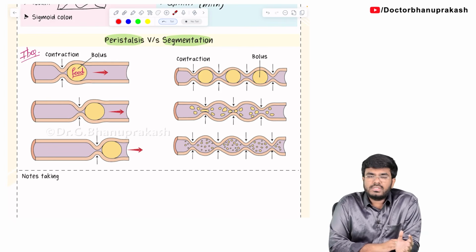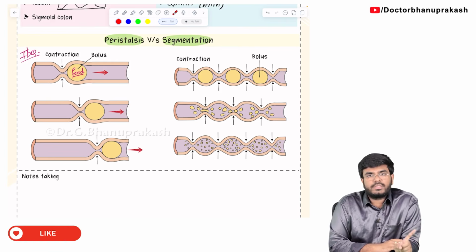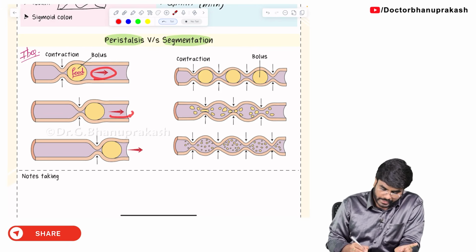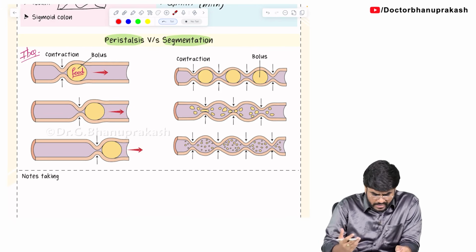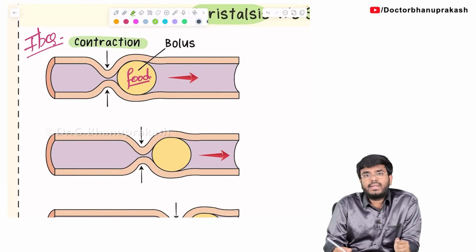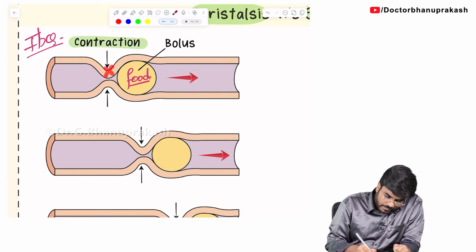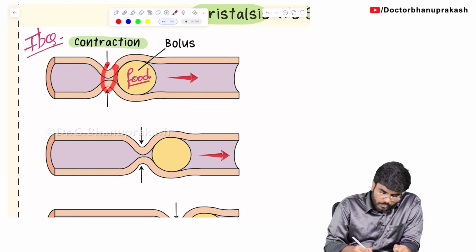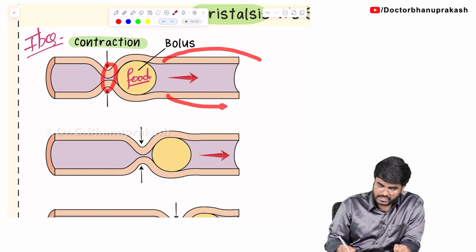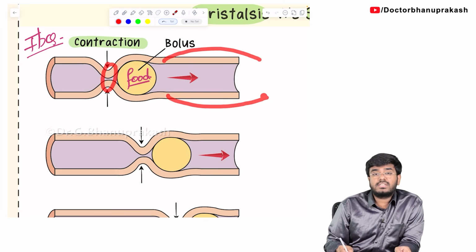Now, how is the question going to show up in your exam? One is an image based question. So, whenever you see a forward going arrow, the food bolus going forward, it's peristalsis, guys. Next, what is the other way that you can expect a question? See, the proximal segment is getting contracted, right? This area is getting contracted. Now, what are the neurotransmitters responsible for this contraction? And what are the neurotransmitters responsible for this relaxation? The proximal segment contraction, distal segment relaxation.